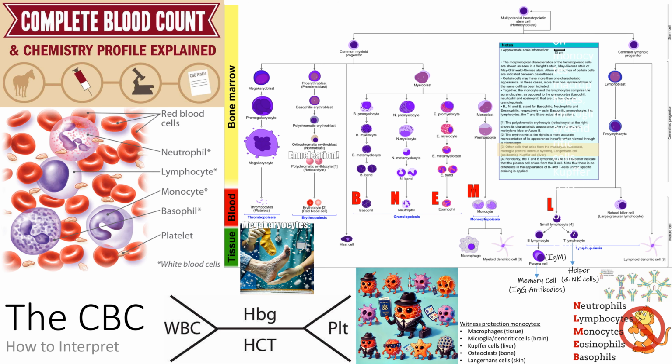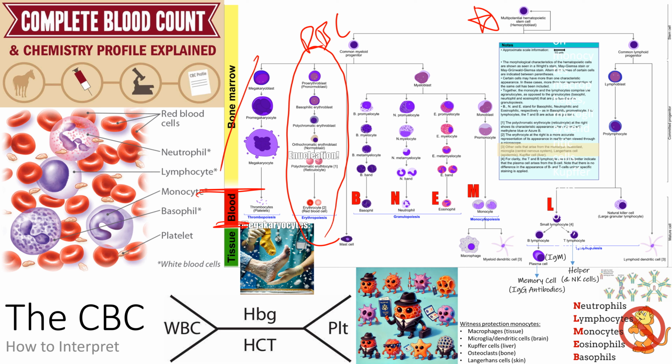So RBCs are just one cell line right here, right? The RBCs are one of the cell lines from our multipotent hematopoietic stem cell. You hear about stem cell research, stem cell this, stem cell that. The stem cell can be divided into any cell in the body. In the bone marrow, it's going to be divided into one of these cell lines, right? So we've got our RBC cell line right here. Of course, we're in the bone marrow first, and then once they graduate, they can go off into the blood, right? Sometimes some of these guys will be pushed out before they're ready, so we'll talk about those, right?